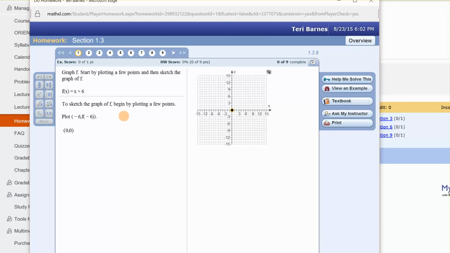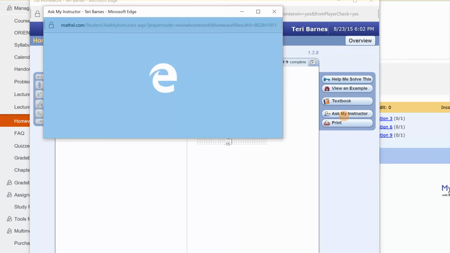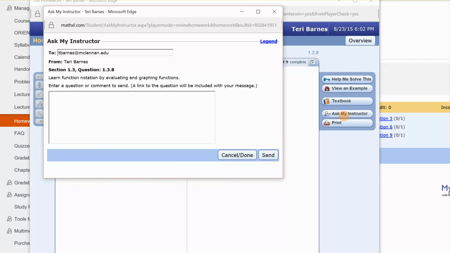There are some aids over here on the right. If you see, there's help me solve this, view an example, the textbook, ask my instructor, and print. So view an example is going to work a problem completely all the way through. Help me solve this will just prompt you and wait for you to answer in this question and just kind of guide you through it. Ask my instructor, if you click on that, you get an email that's going directly to me, and it will tell me which problem you are working on, and then you can type in here the problem that you are having with it.